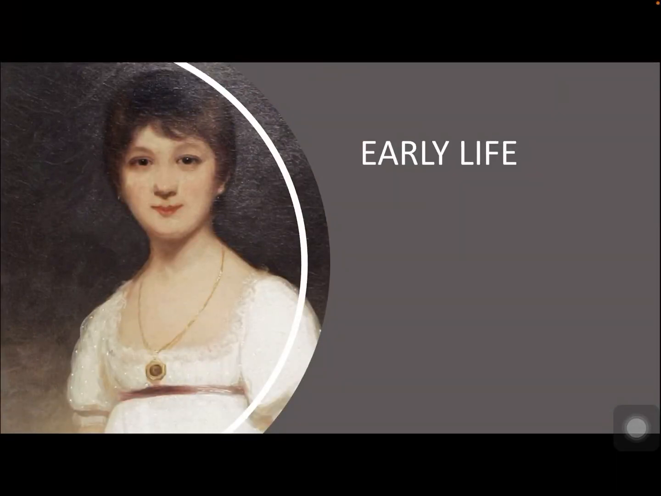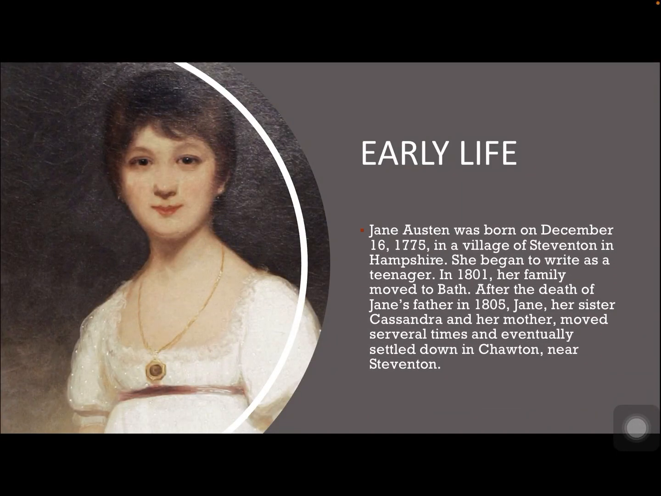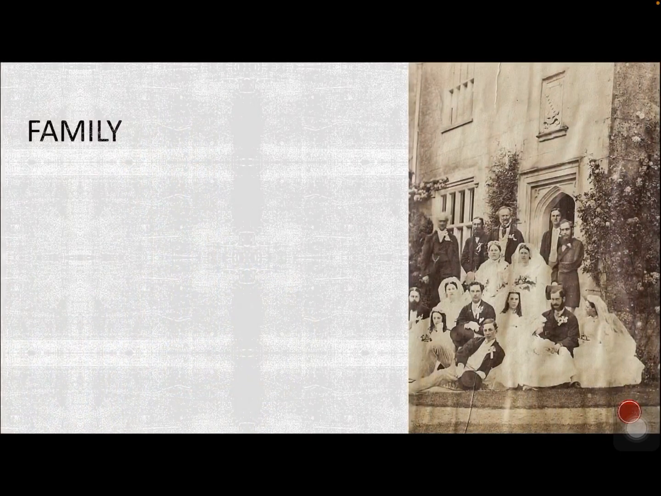First, we'll be talking about her early life. Jane was born on December 16, 1775, in the village of Steventon in Hampshire. She began to write as a teenager, and in 1801 her family moved to Bath. After the death of Jane's father in 1805, Jane, her sister Cassandra, and her mother Cassandra moved several times and eventually settled down in Chawton near Steventon.